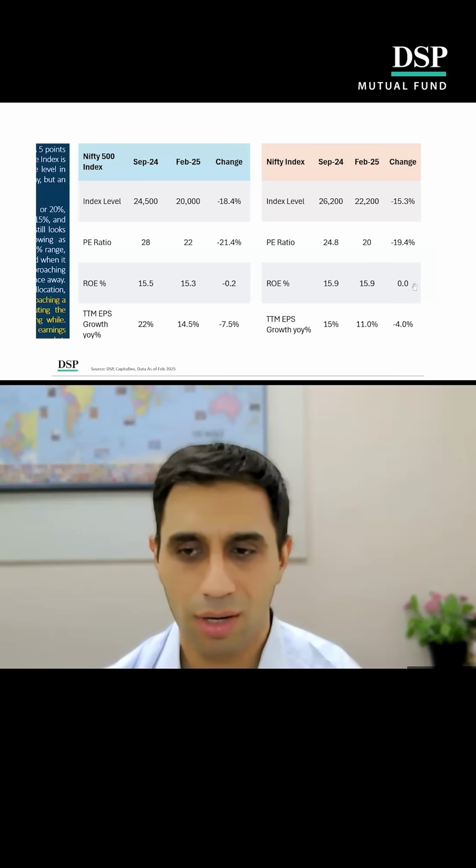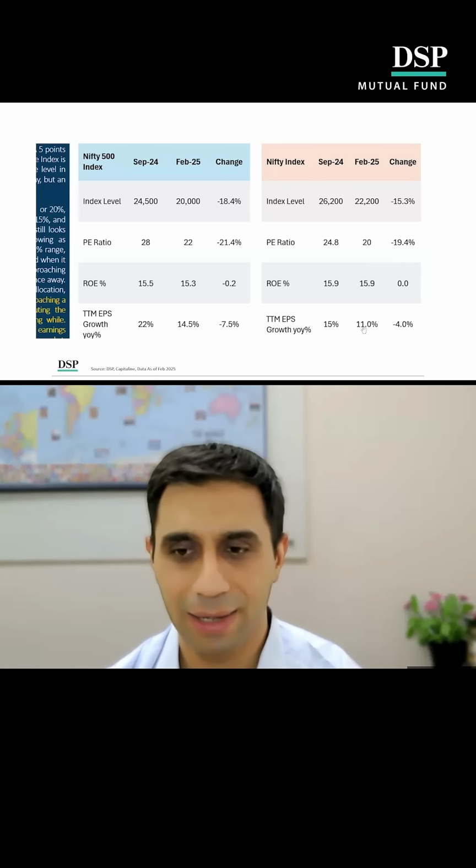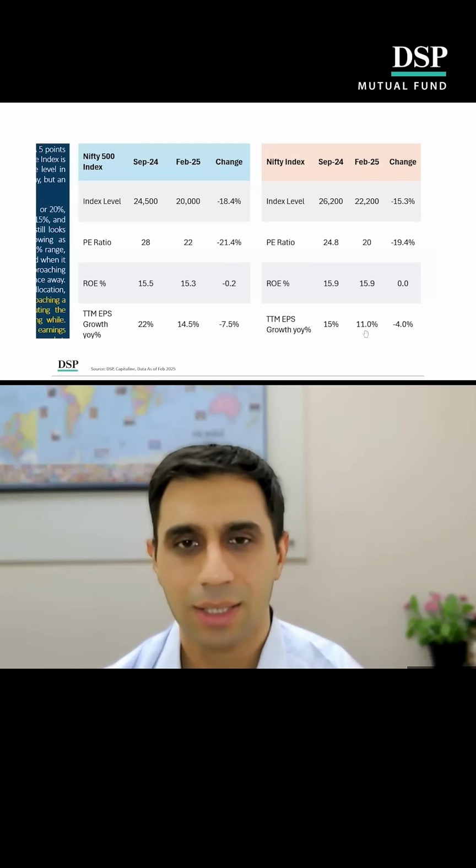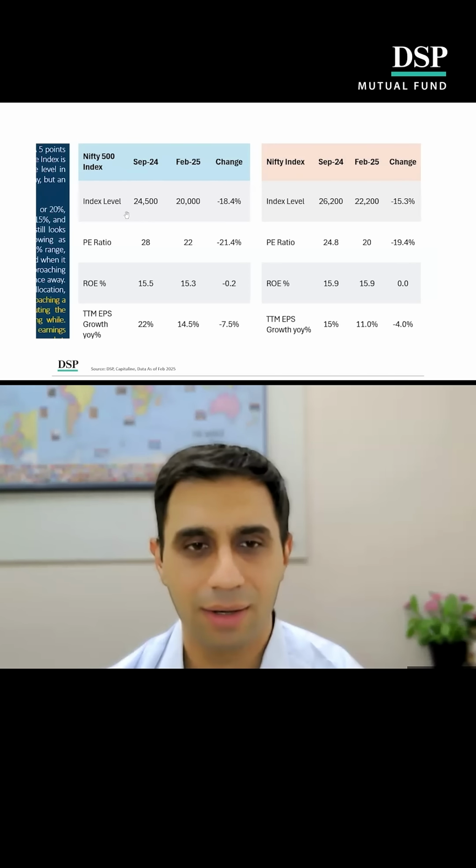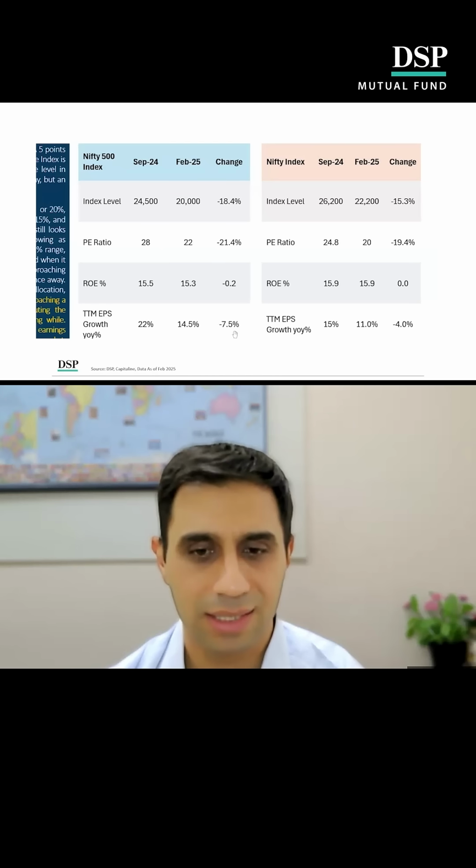ROEs remain more or less steady. Earnings growth, which was 15% then, is now 11%, right? This is EPS growth. If you look at PAT, aggregate PAT growth, the number is much slower at about 7% or so, right? Similarly, for the NSE 500, index correction of 18%, P/E derating of 20%, ROE is more or less similar. But again, you see earnings growth, which was 22%, has come down to 14.5%, a deceleration.